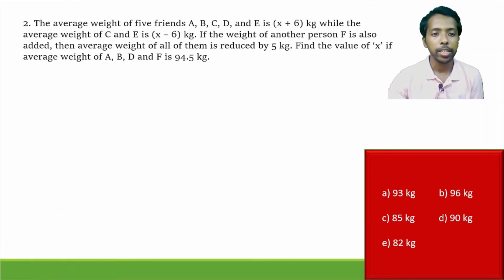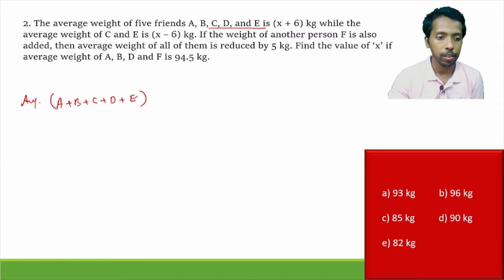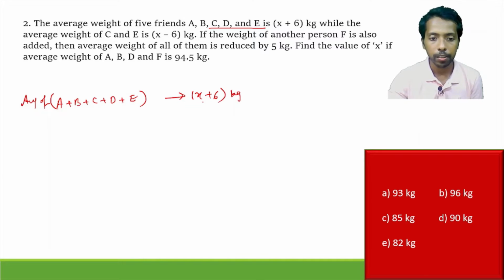Second here. The average weight of the 5 friends, that is A, B, C, D, E, is x plus 6 kg, right? While the average weight of C and E, that is 2 of them, is x minus 6 kg.